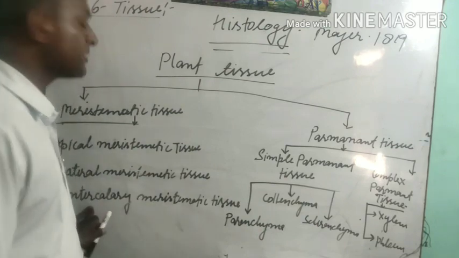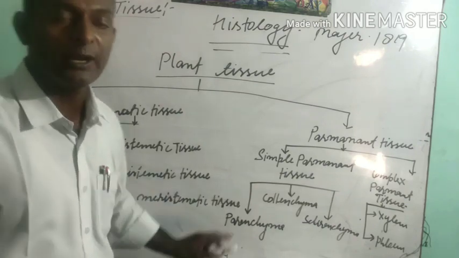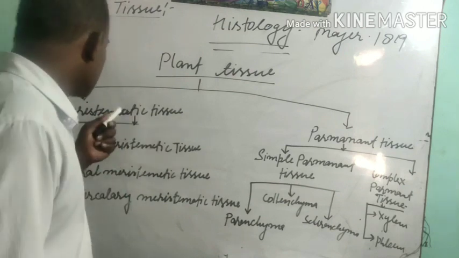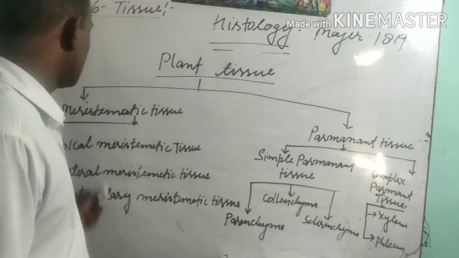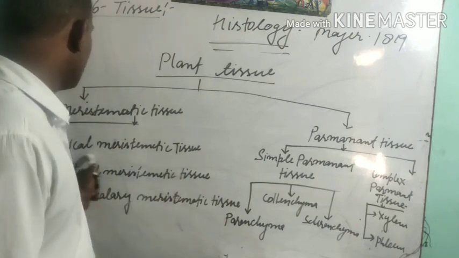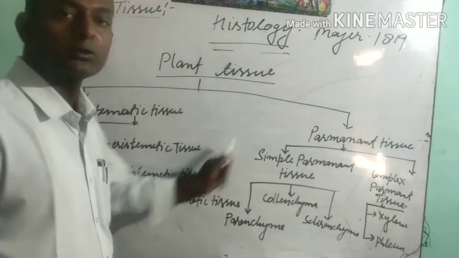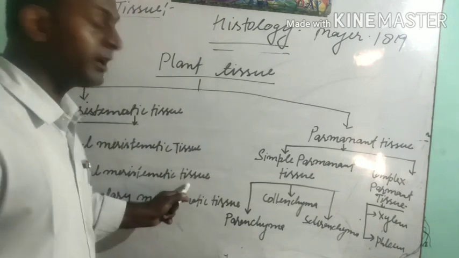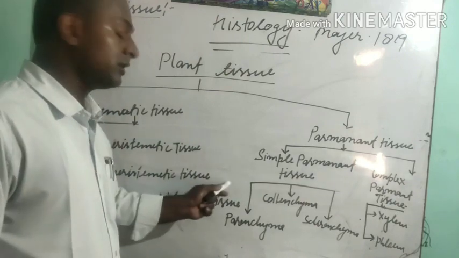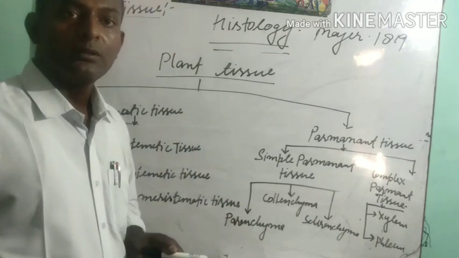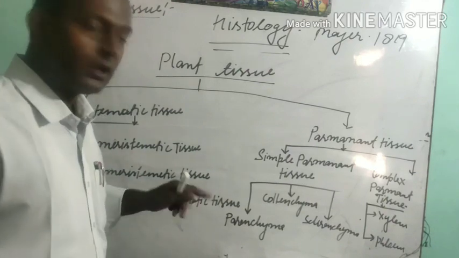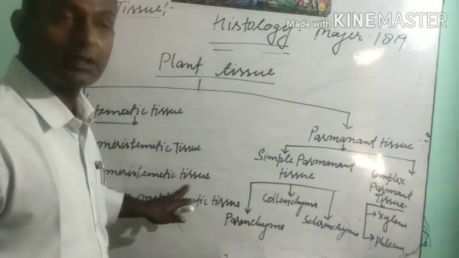This intercalary meristematic tissue helps in the profuse branching of plants and growth of plants also. We have studied about the meristematic tissue, that this meristematic tissue is divided into three parts on the basis of its localization, and it performs different functions. Apical meristematic tissue helps in growth of the apical region of plants, lateral meristematic tissue is present in between the nodes and internodes and helps in the growth of width, or we can say it increases the girth region of plants.